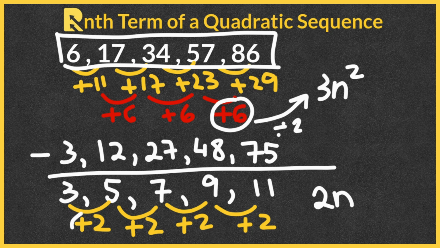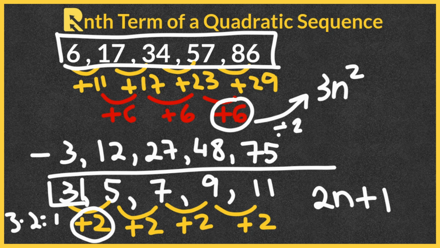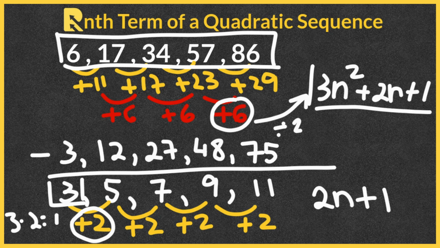We now subtract the difference from the first term, which is 3. 3 minus 2, that equals 1. That means the nth term of this sequence is 2n plus 1. We now add the nth term of this linear sequence to find the nth term of the quadratic sequence. So by adding 3n squared plus 2n plus 1, we now have the nth term of our original sequence.